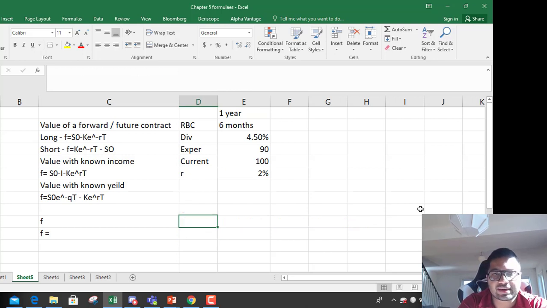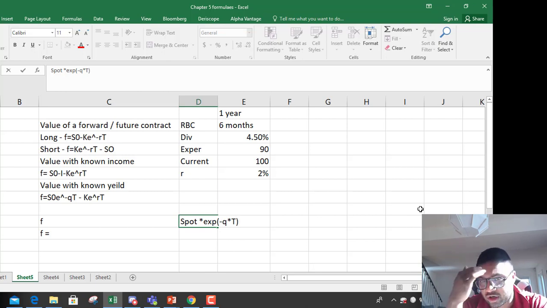So future price in that case, when yield is given, is the current spot price multiplied by exponential to the power minus dividend or income yield into remaining time.